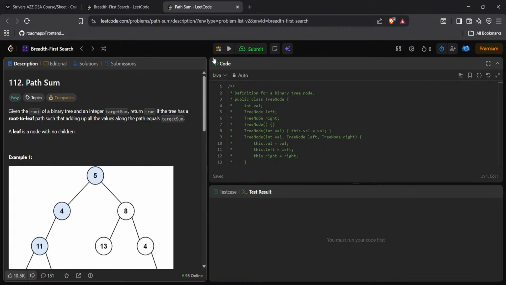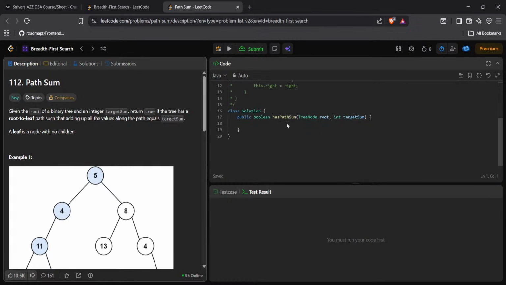We have to return the path sum, I think. Let's see. I don't know why there is a problem with my laptop today. I think it will take a little time to adjust.